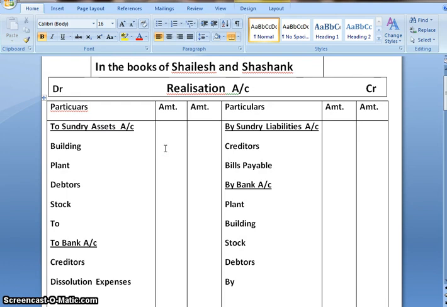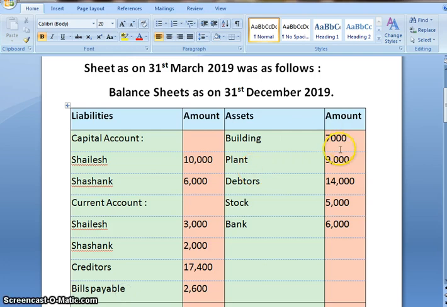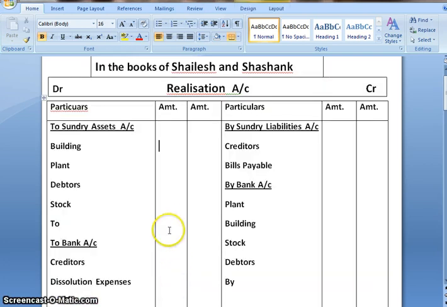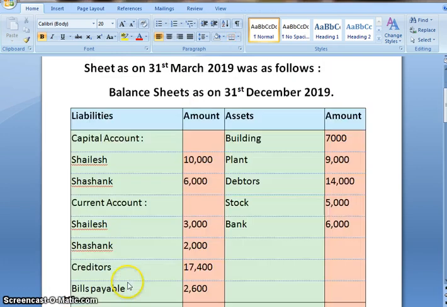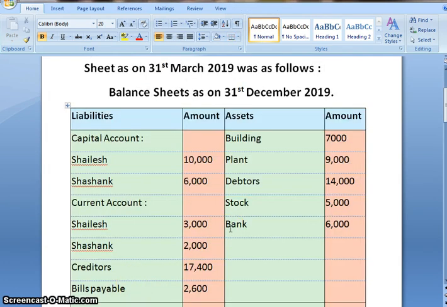In assets, first building, amount is 7,000. Plant 9,000. Next, debtors 14,000.